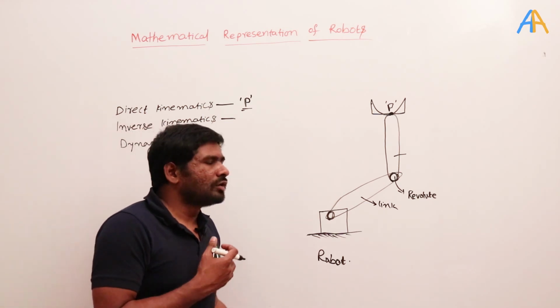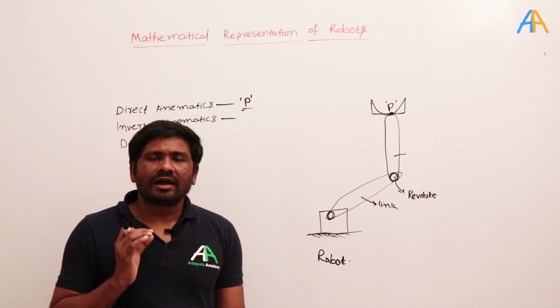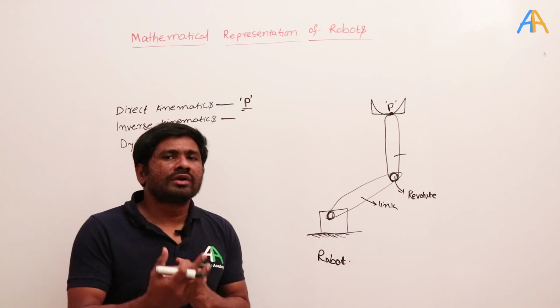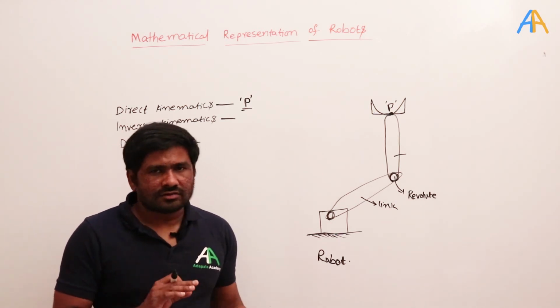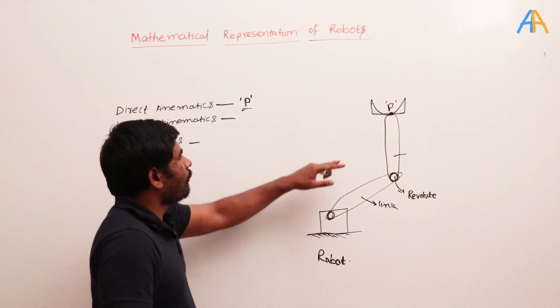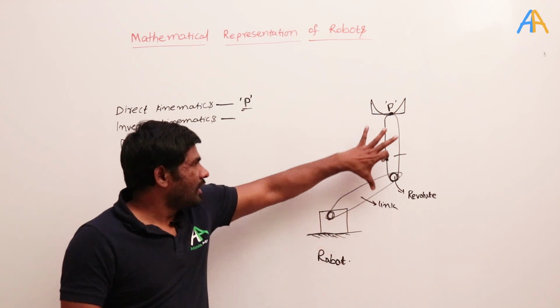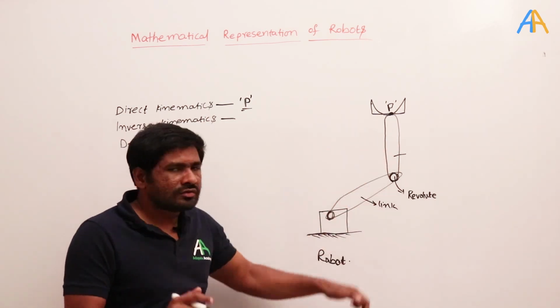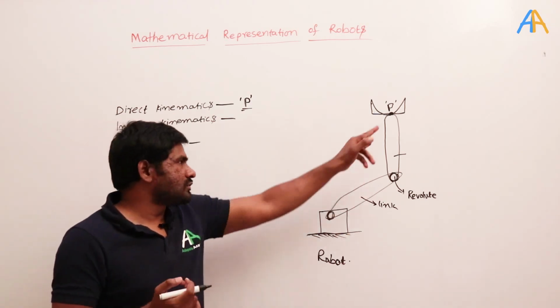So the position of the point P means I want to find out its coordinates in the Cartesian coordinate system, that means x, y, z, and also its orientation about the x axis, y axis, and z axis. So here, how do we find this point P? For example, if the entire body, the entire link and entire robot, consists of only one body, then I can easily find the position of P.